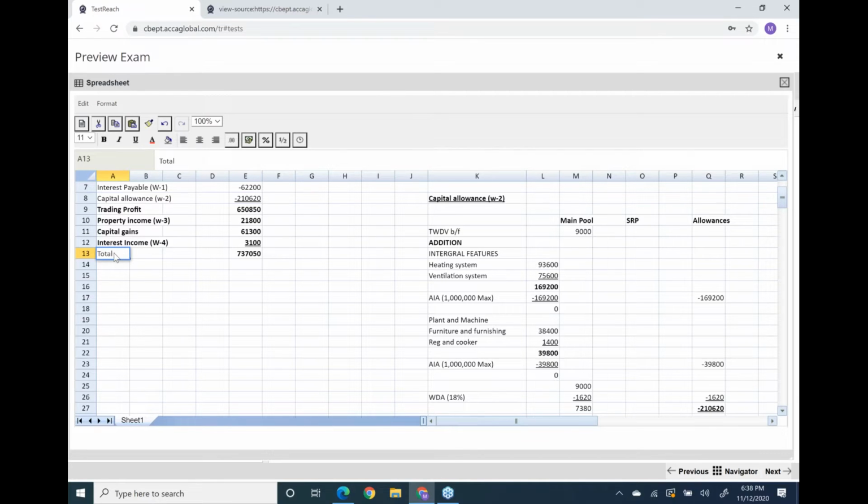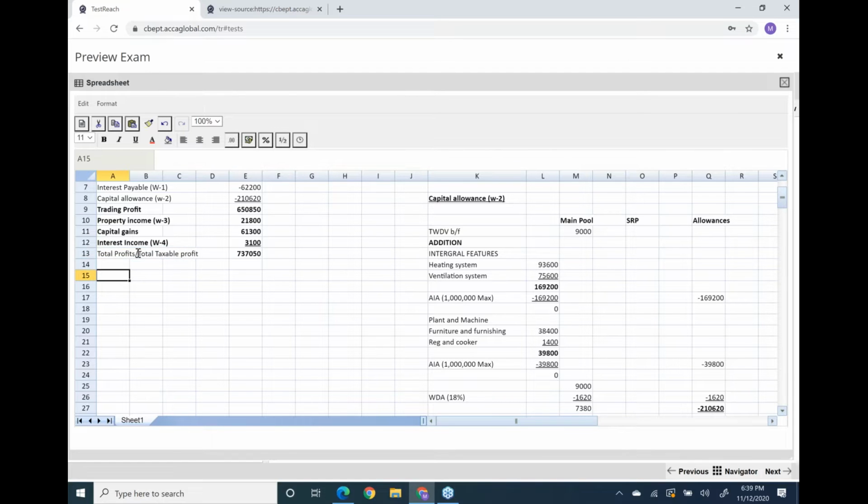As there are no QCD in this question, your total profits and your TTP, your total taxable profits, are the same. So this is your final taxable profits.